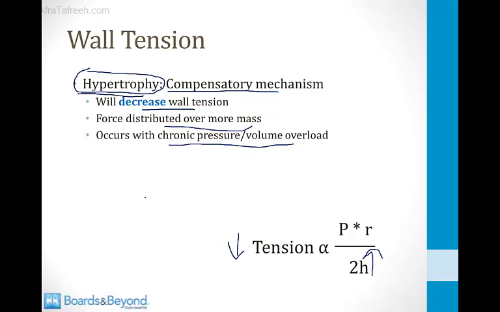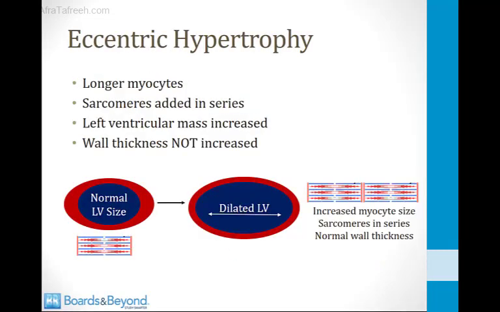Now, it turns out that there are two ways by which the left ventricle can hypertrophy in disease states, and it's very high yield to understand these, so let's talk about this now. The first way the ventricle hypertrophies is called eccentric hypertrophy, and in eccentric hypertrophy, basically what happens is the myocytes in the left ventricle become longer, and the reason they become longer is because more sarcomeres are added, and they are added in series. Let's look at my drawings on the screen here.